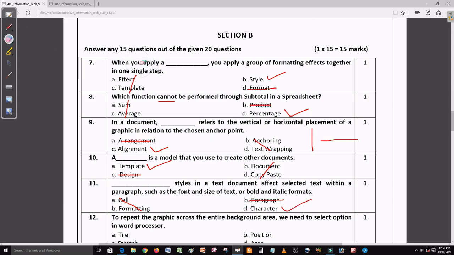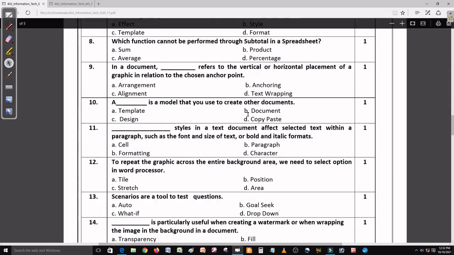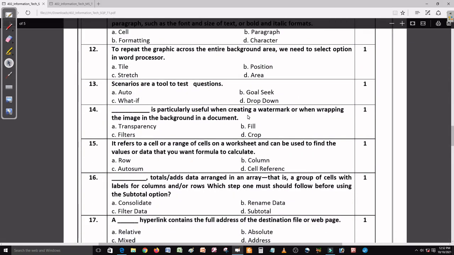So just now we solved up to 11 questions. Now we will move to the next question here. So let me move to question number 12. And question number 12 is, yeah, this is question number 12.